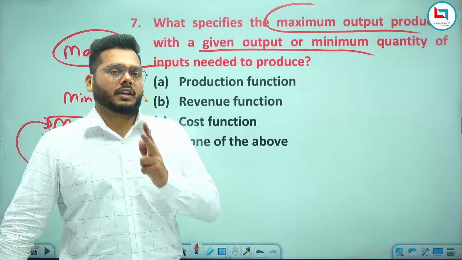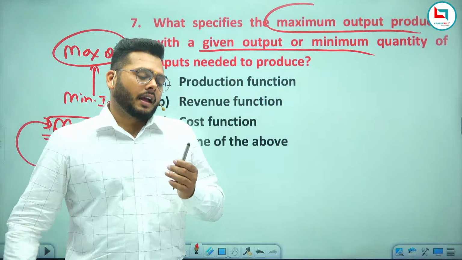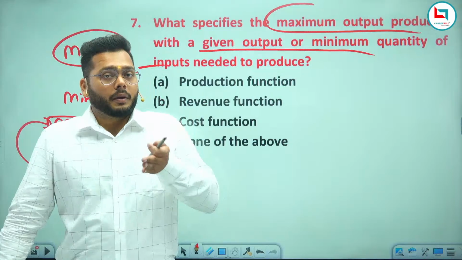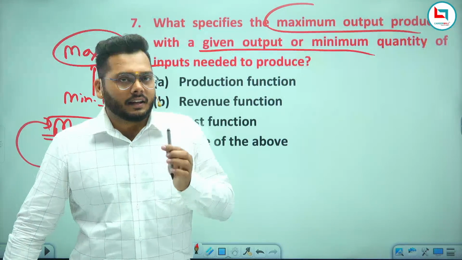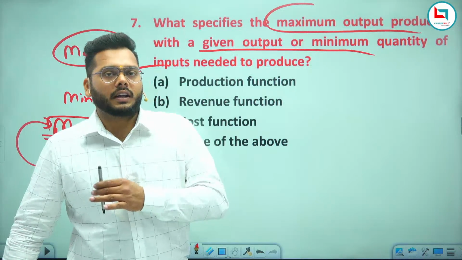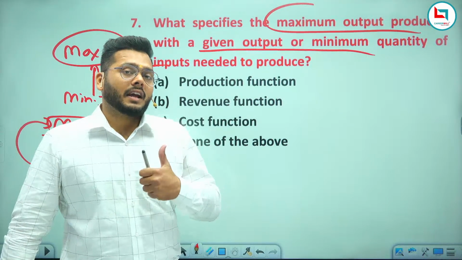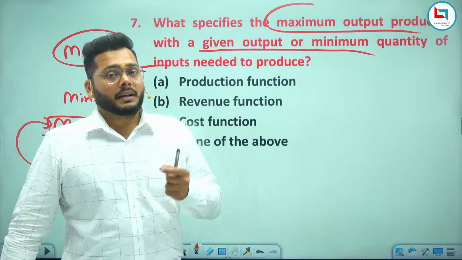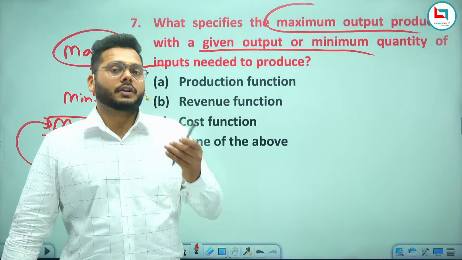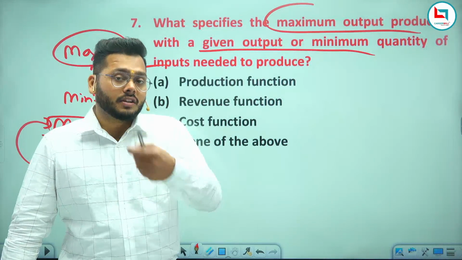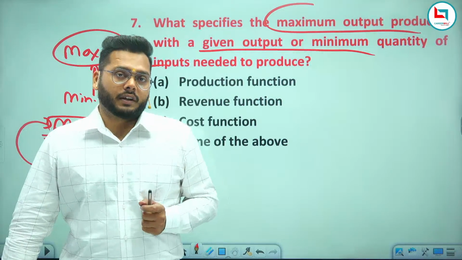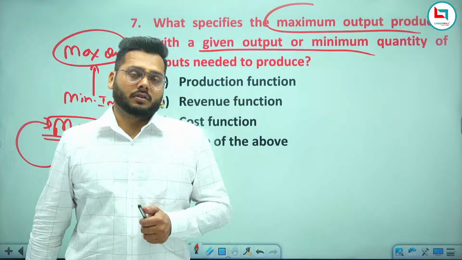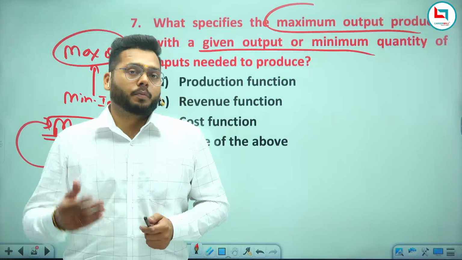First, I can increase the price of the marker from 18 to 20. Previously I was earning 8 rupees profit per marker, but if I increase the price from 18 to 20, I am earning 2 rupees more profit than before. So it means I am getting 10 rupees profit.